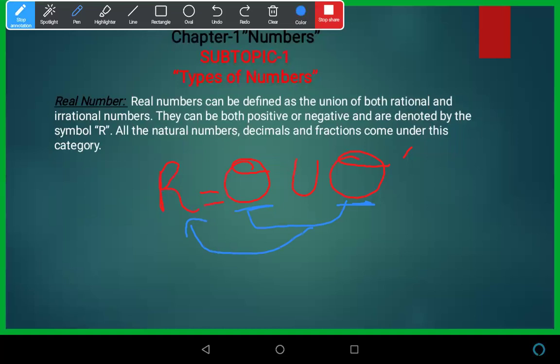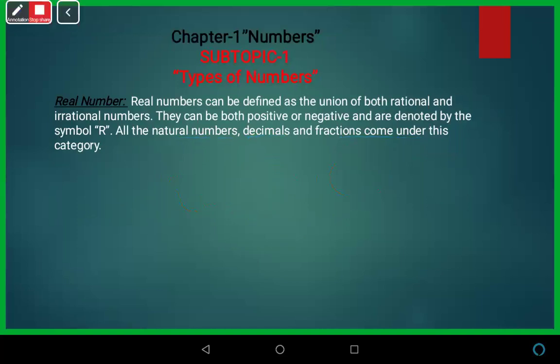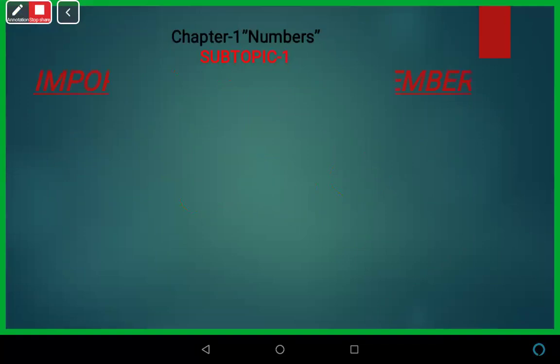Real numbers can be both positive or negative and are denoted by the symbol R. All the natural numbers and decimal fractions come under this category. So the simple basic thing you have to understand is that real numbers are the combination, or we can say the union, of rational and irrational numbers. So I hope you understand all the types of numbers.